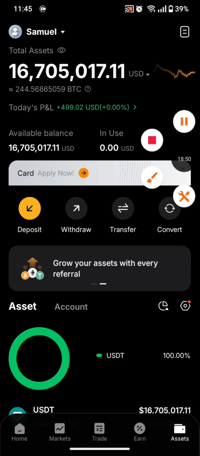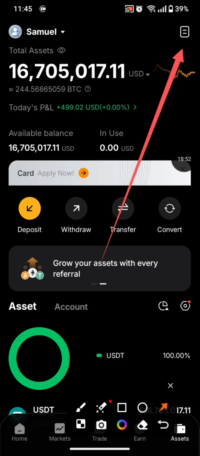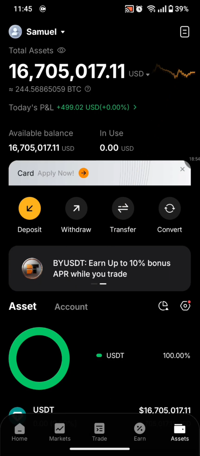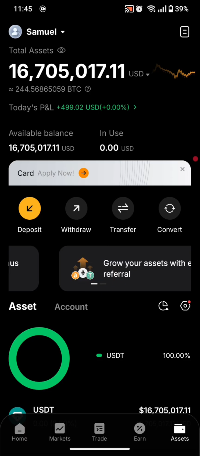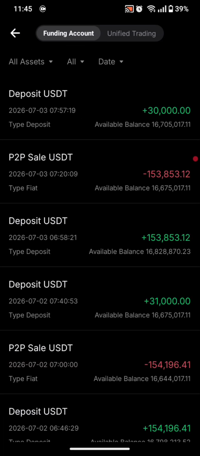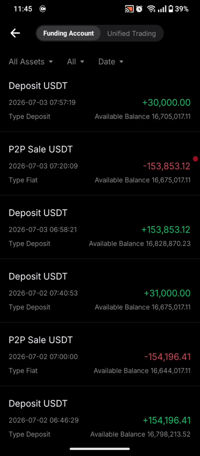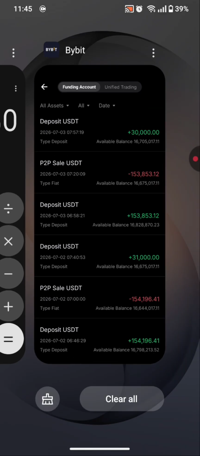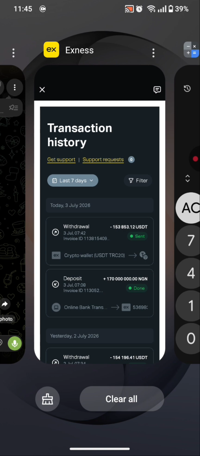So let me go ahead and show you guys my transaction history. That is the main aim why I'm showing you this account balance, so I can show you guys my transaction history. Okay, so here it is. So I deposited a total of 153,853.12. Let's go and make the confirmation here.